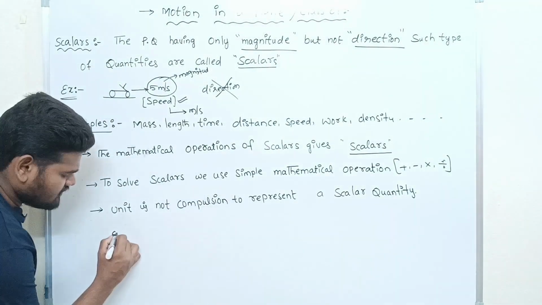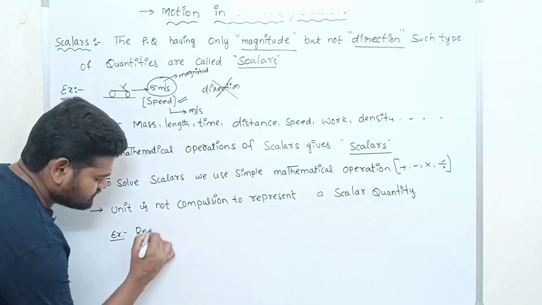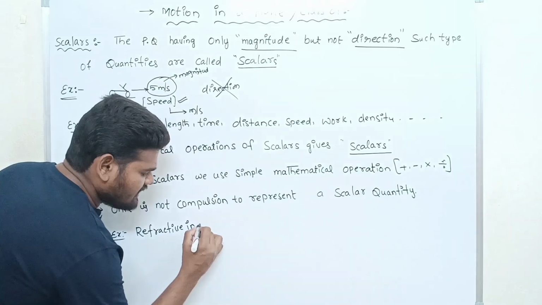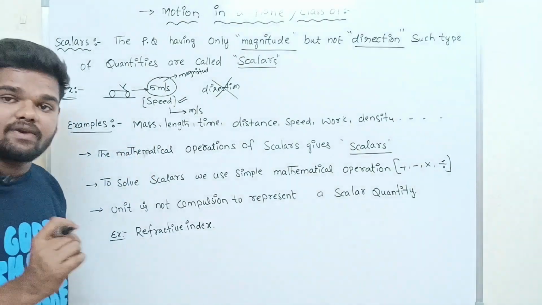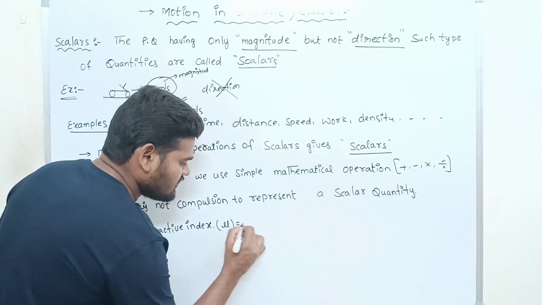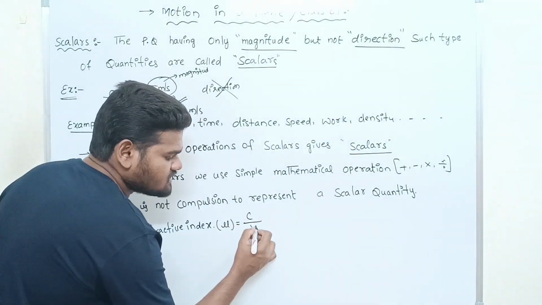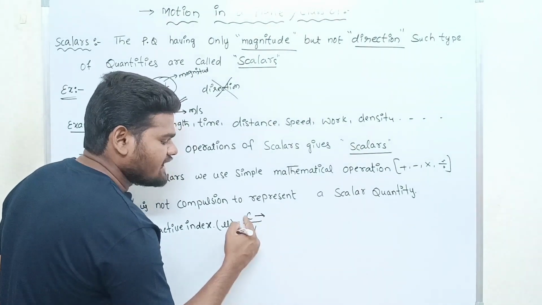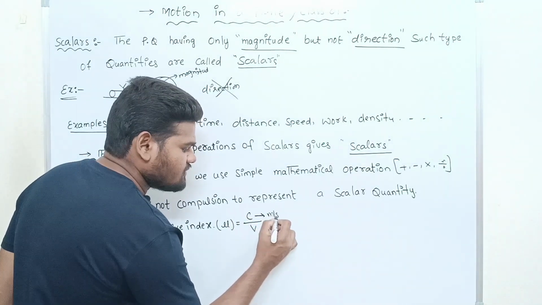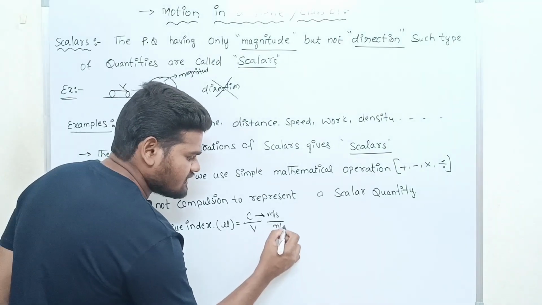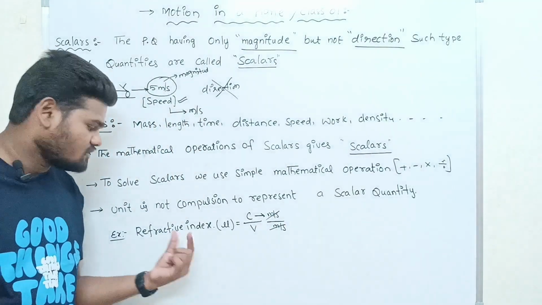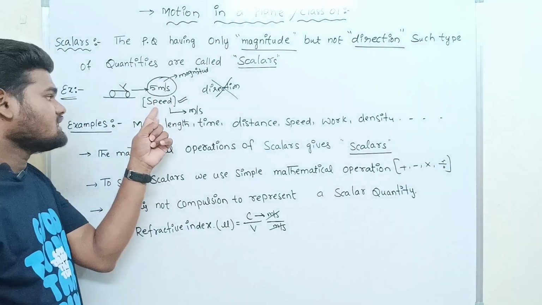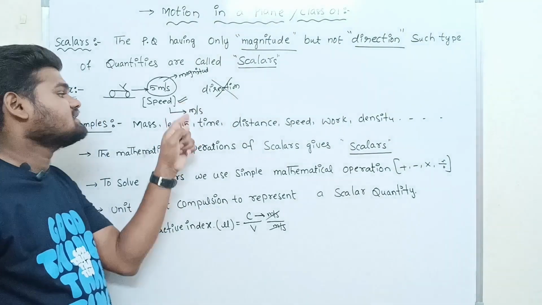For example, if you take refractive index, refractive index does not have any unit, because refractive index is nothing but the ratio of the speed of light in vacuum to the speed of light in a medium. Have a look: the speed of light in space, how much? Meter per second. The unit is meter per second. So meter per second gets cancelled. So refractive index has no units and it is a scalar quantity. Have a look. Here speed is a scalar quantity. It has units.